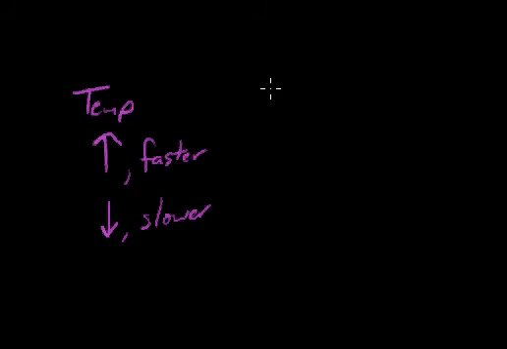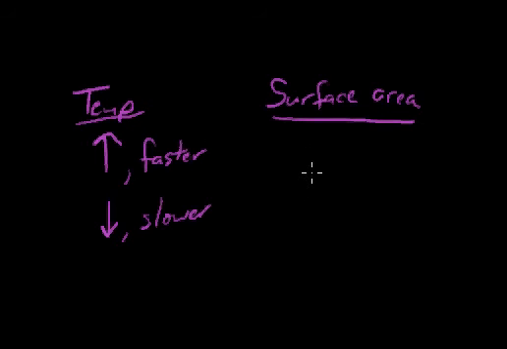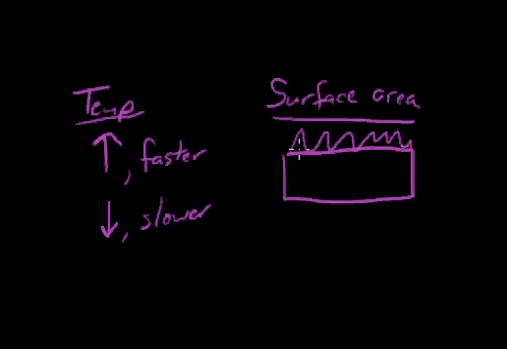Another factor that's going to affect collisions is surface area. And what I mean by surface area is how much of the surface of a reactant is exposed in the reaction. How much of a reactant is exposed and capable of reacting. And to think about surface area, let's think of a log. Okay, if I have a log and I put it in my fireplace and it burns, only the exterior of the log can burn. So the top of the log, the sides of the log, but the interior is not exposed. The surface area of the interior is not exposed, and so it can't burn. If I wanted to burn the inside of the log, I'd have to expose it to air so that the reactant oxygen could get to it.